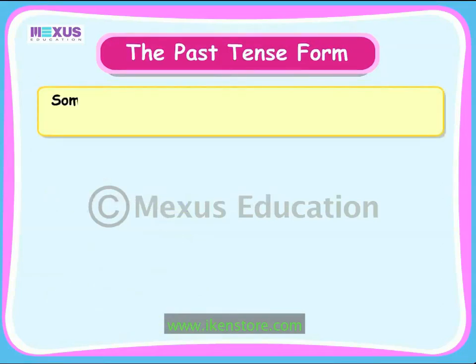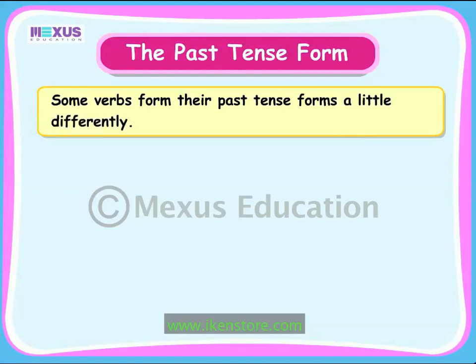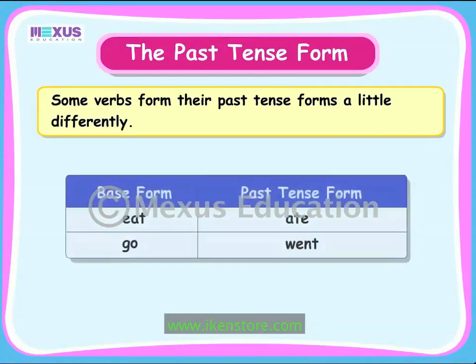Let us look at some verbs that form their past tense in a different way. Look at the following table illustrating the base form and the past tense form of some verbs. The verb eat in its base form is spelled differently in the past tense form and is written as ate. The verb go in its base form is spelled differently in the past tense form and is written as went.